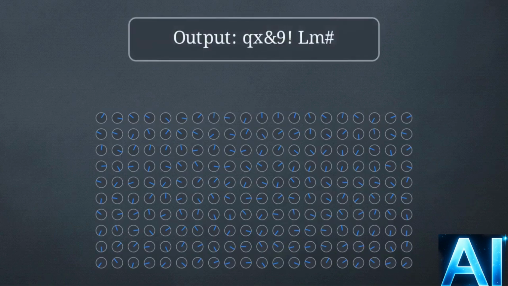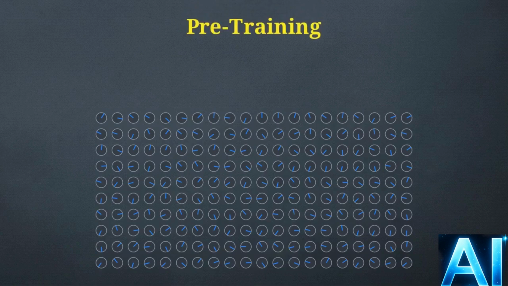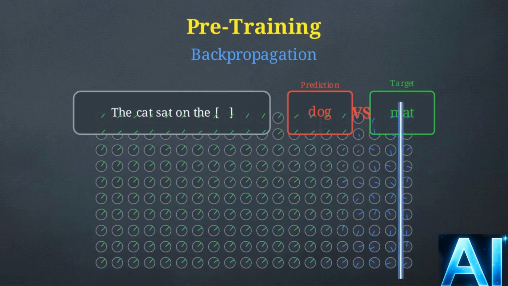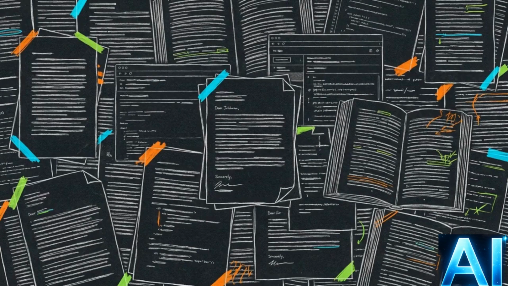To fix the gibberish, the model undergoes pre-training. An algorithm called backpropagation passes over the dials. It takes a training example, holds back the final word, makes a prediction, and compares it to the true last word. The algorithm then tweaks all the dials to make the model slightly more likely to guess the true word next time. This adjustment happens across trillions of examples.